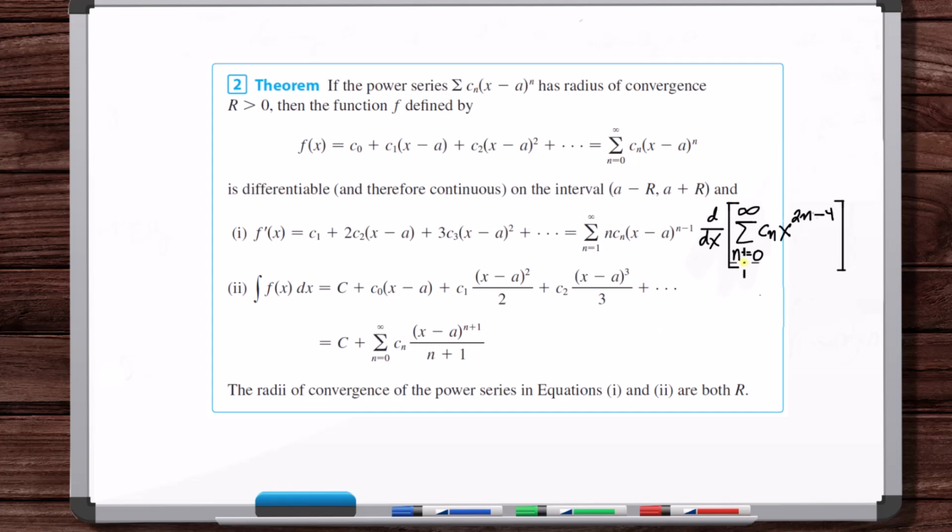So this step here, taking the derivative of this, was incorrect because this isn't a power series. It only starts as a power series when n is equal to 2. So what should have been done is this. You say, okay, what's the 0th term here? You've got c sub 0, and then x to the minus 4.